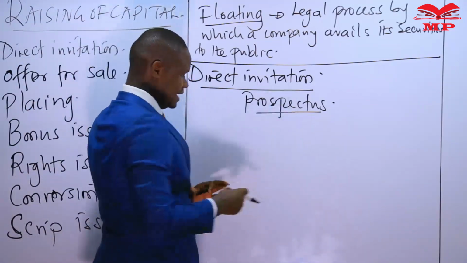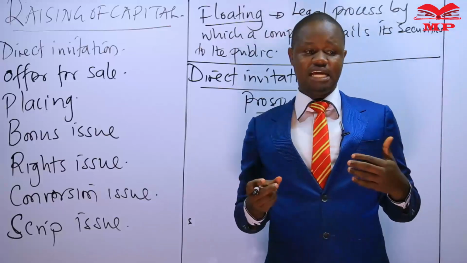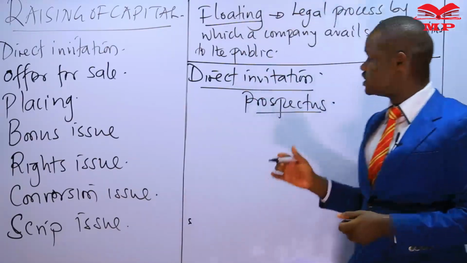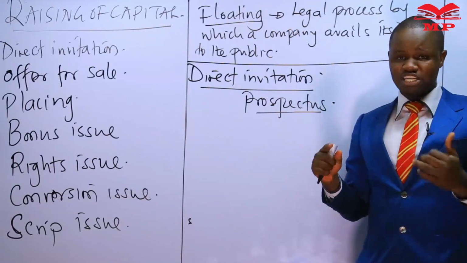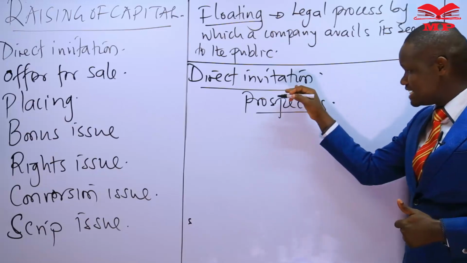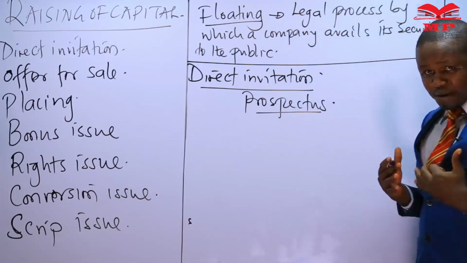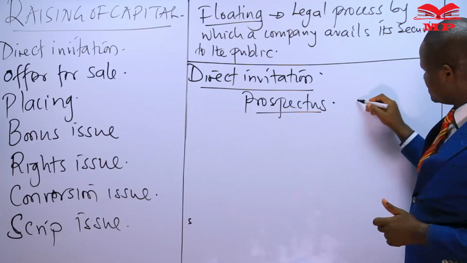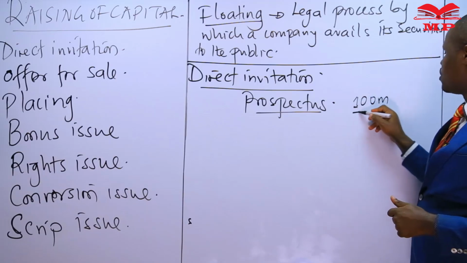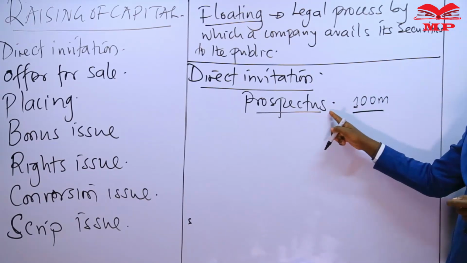So once the company has prepared a prospectus inviting the public to subscribe for these shares, there is a risk that the members of the public may not respond to this prospectus issue overwhelmingly. For instance, if through a direct invitation we are issuing a prospectus inviting members of the public to buy securities, let's imagine we want to raise 100 million worth of share capital by way of a prospectus issue.